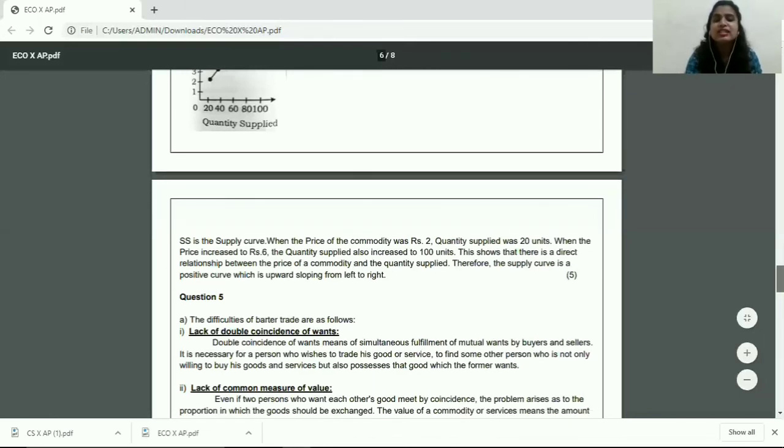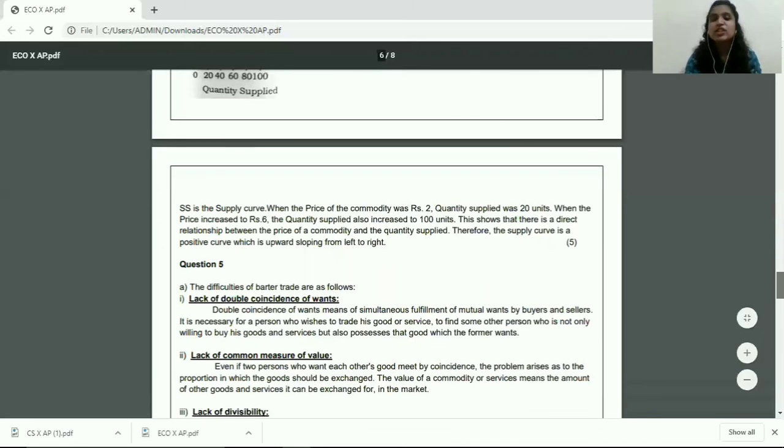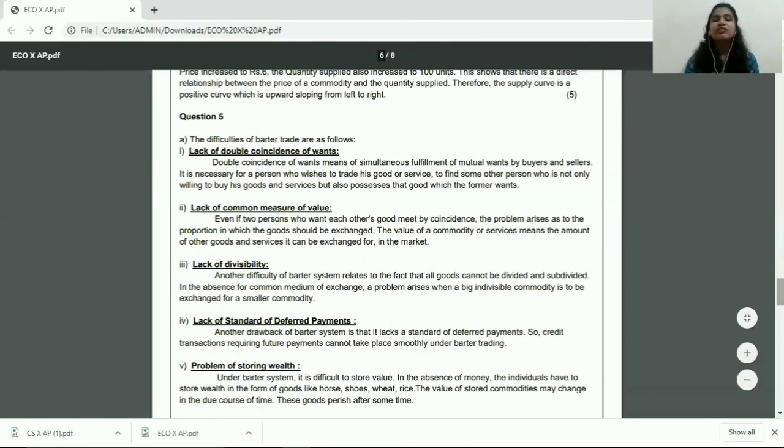Moving on to the next question, that is question 5a. What are the difficulties faced in barter trade? So again, you will start your answer by stating the statement: the difficulties of barter trade are as follows. Any 5 difficulties you can write down, create head points, underline those head points, write suitable explanations to those head points.